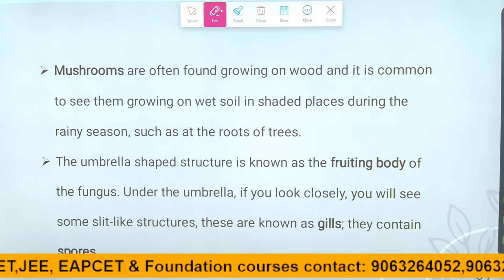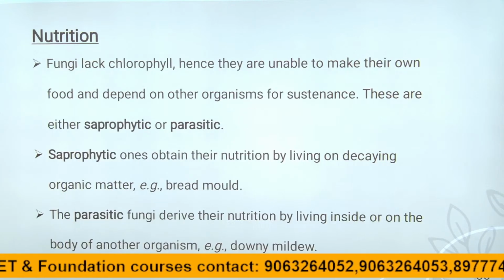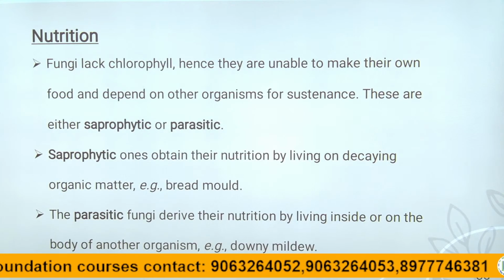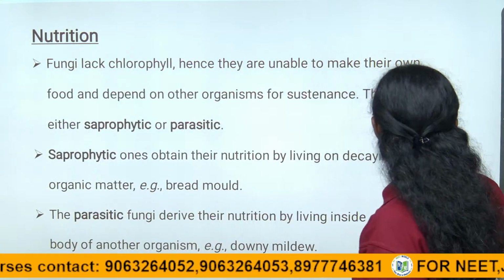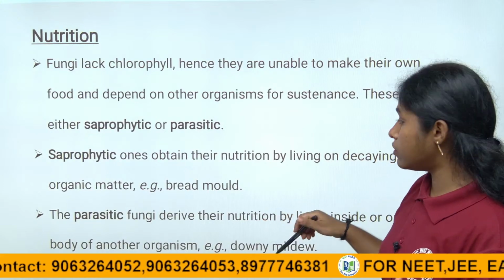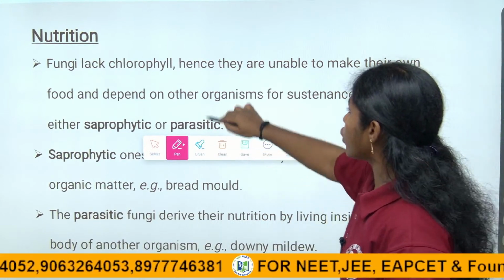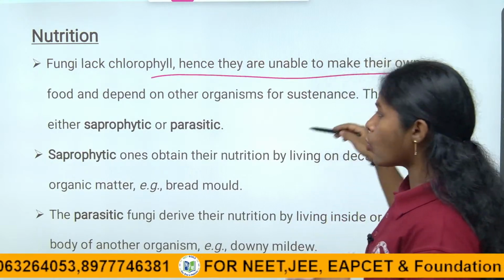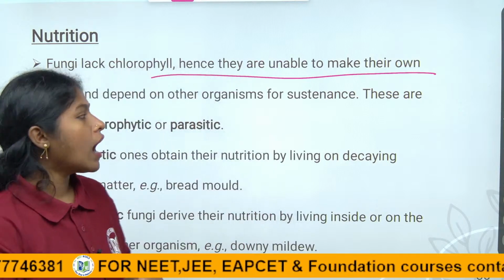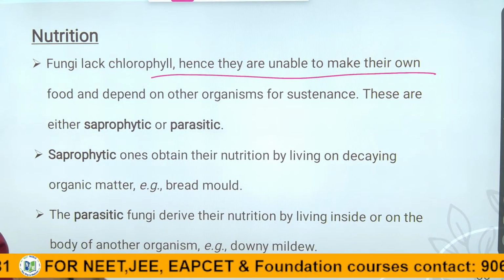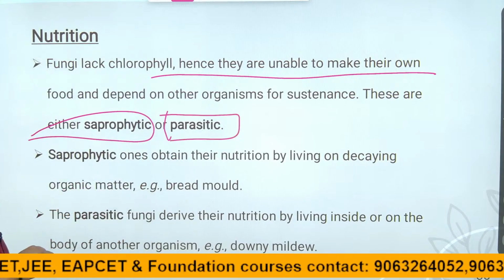Coming to its nutrition, children. Fungi lack chlorophyll. Although they look like plant-like structures, they do not have any chlorophyll. Hence, they are unable to make their own food. They are dependent on other organisms for their sustenance. Most fungi are saprophytic or parasitic.